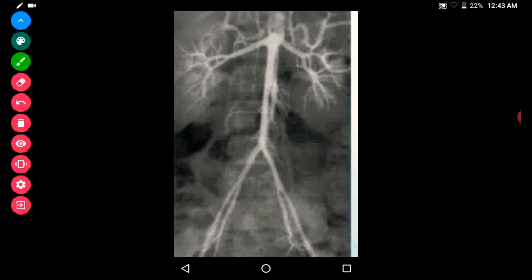This is the angiogram picture showing Takayasu arteritis. Here we can see the tapering of the abdominal aorta and the iliac vessels, and this type of patient commonly presents with leg claudication. The abdominal aorta gets narrowed. We can see it clearly here. The abdominal aorta gets narrowed and the iliac artery is also involved.